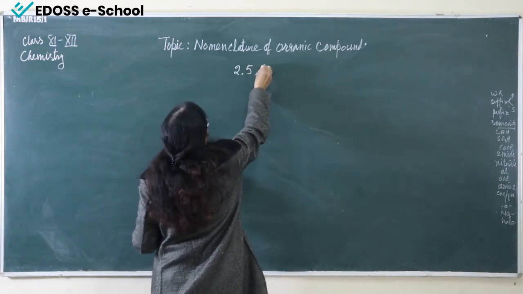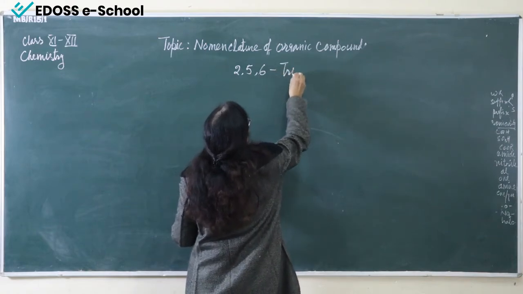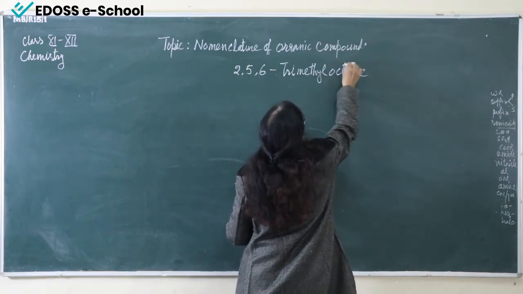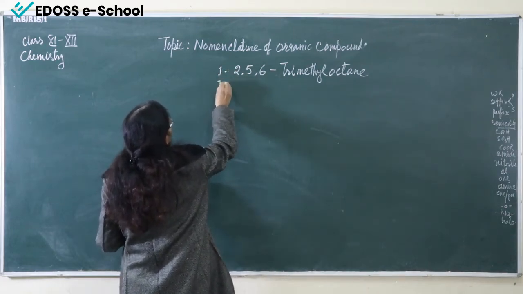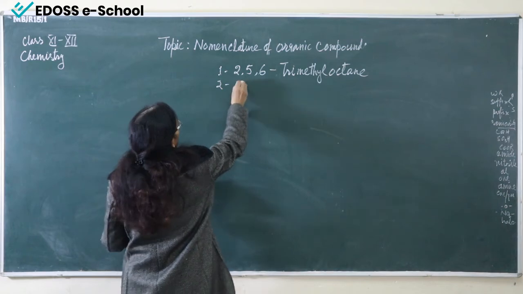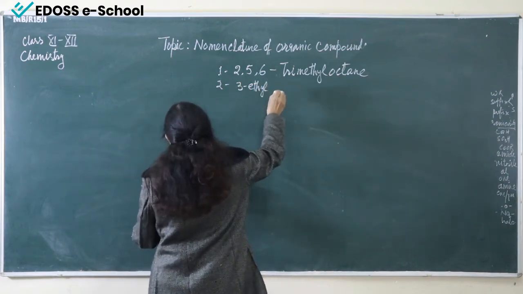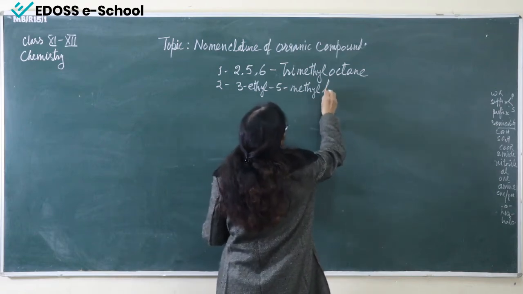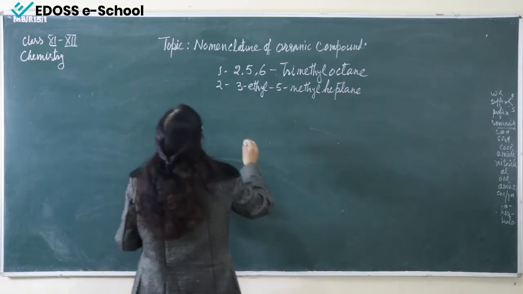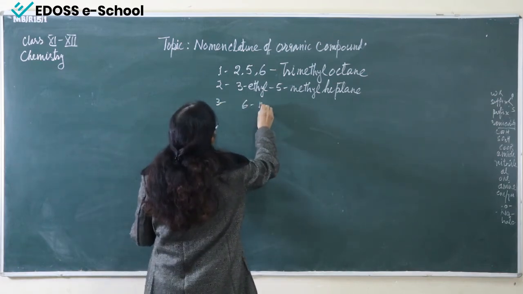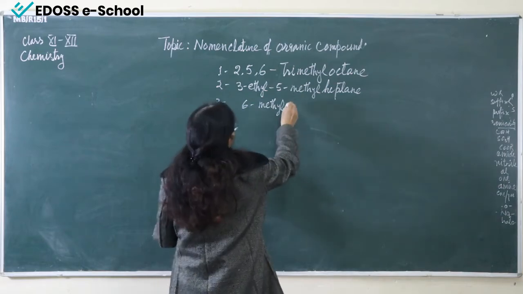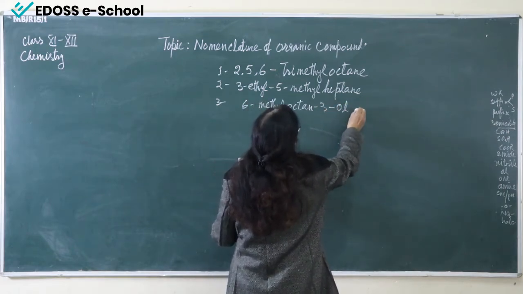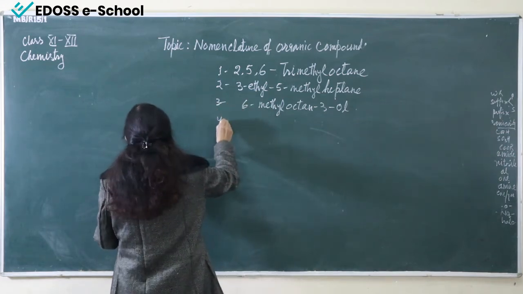First, 2,5,6-trimethyloctane. Then 3-ethyl-5-methylheptane, and third is 6-methyloctan-3-ol. Numbers 1 and 2 we will do here, and the others you will do at home for your practice, and fourth is